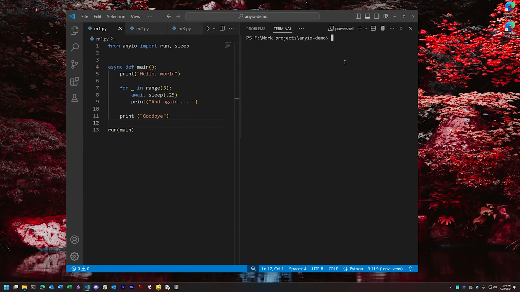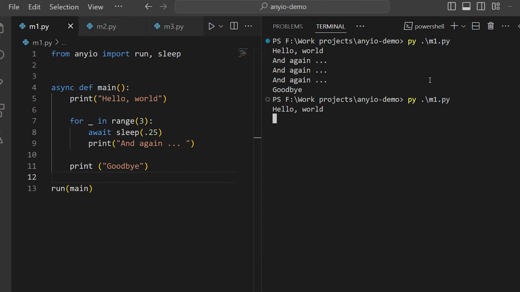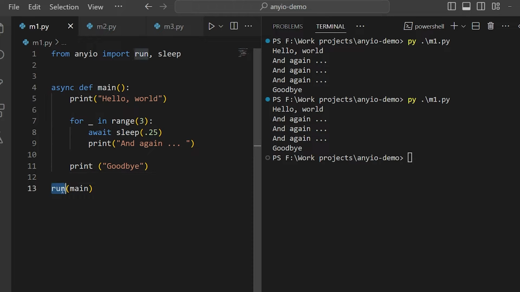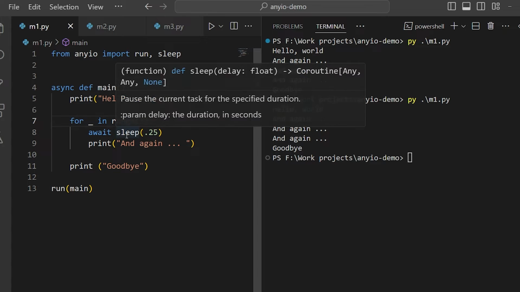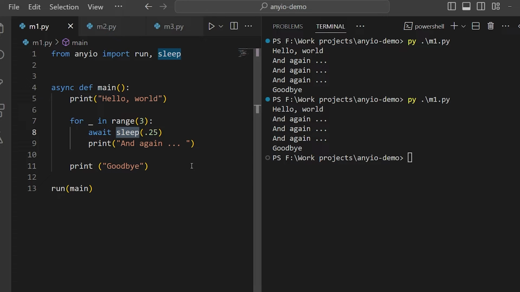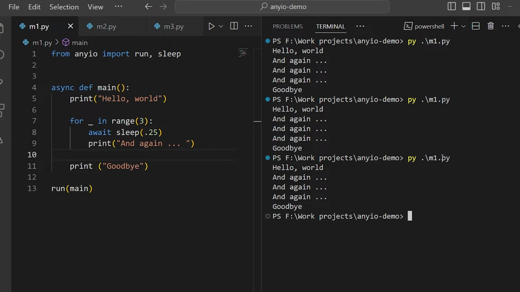So in this program, we have a simple example of how to launch an async portion of a program from its sync portion. In NeIO, it's surprisingly simple. You just use the run method, and you pass to it the async function that you want to use as an entry point. Also, many common async functions are reproduced in NeIO from their async IO counterparts, like sleep, for instance, and they work very much the same way, as shown here.